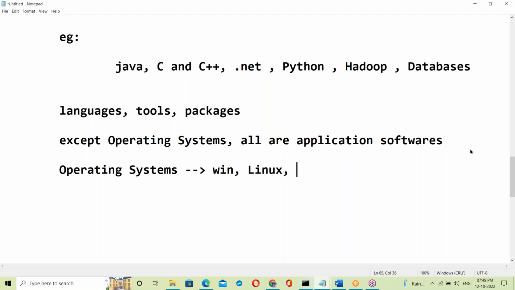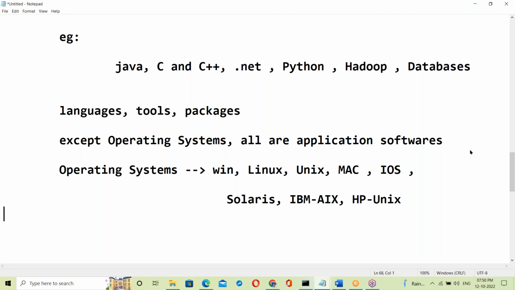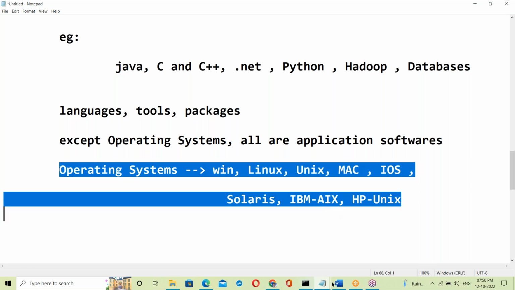Linux. Good. Next, Unix, Mac, iOS, Mac OS. Solaris, which is almost outdated. IBM AIX, HP Unix. These are old operating systems. These are the different operating systems. Except these, all are application software.